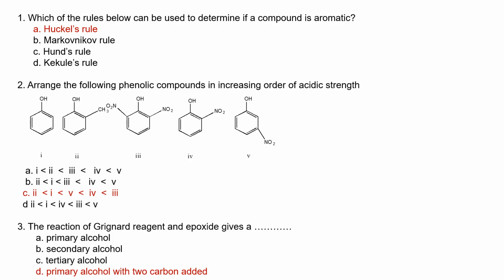The reaction of a Grignard reagent with an epoxide gives a primary alcohol. Not just a primary alcohol, but a primary alcohol with 2 carbons added is the most appropriate. In the exam hall, if you just say primary alcohol, you didn't read all the options, you will not see the last option, which is the most appropriate: primary alcohol with 2 carbon atoms added.